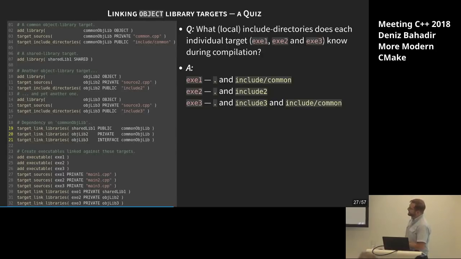Perfect. Over there, one thing more. Every one of these targets, of course, knows its current directory. But we don't care about that. The interesting part is after the first AND.